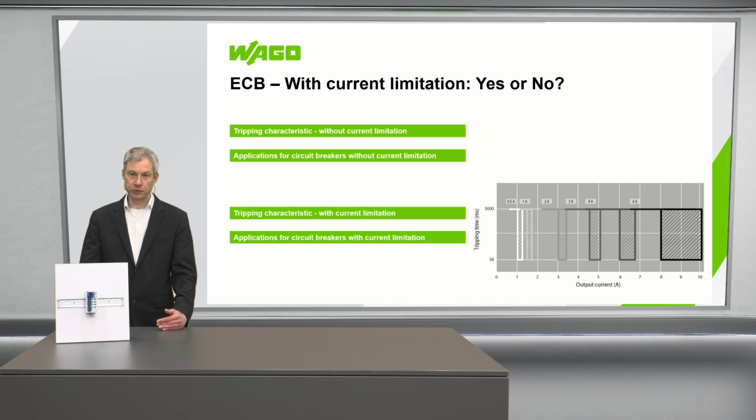So with these electronic circuit breakers with current limitation, it is guaranteed that the output voltage of the power supply units stays on the same level, and parallel current paths still have the right voltage. This is necessary, for instance, for PLCs or IPCs.